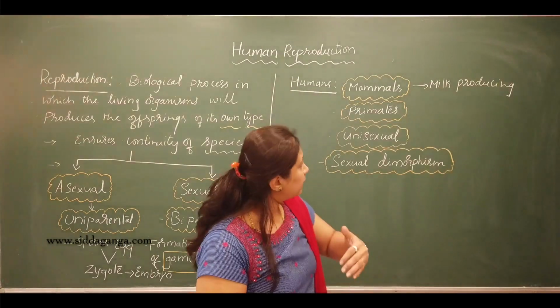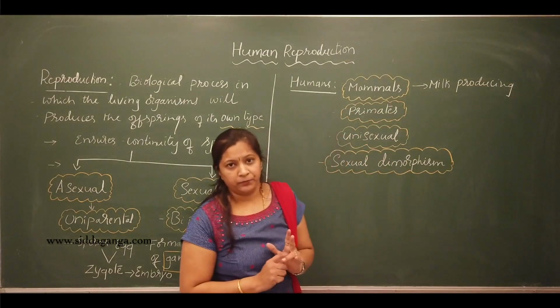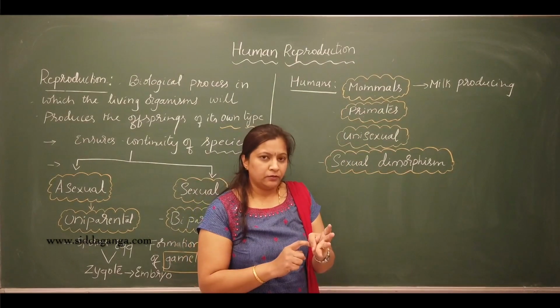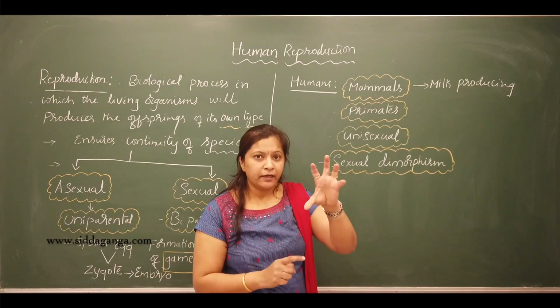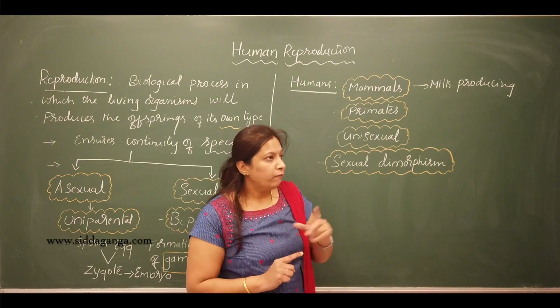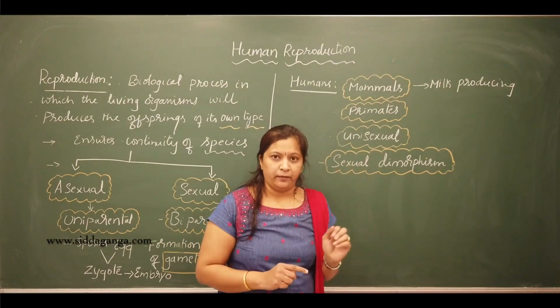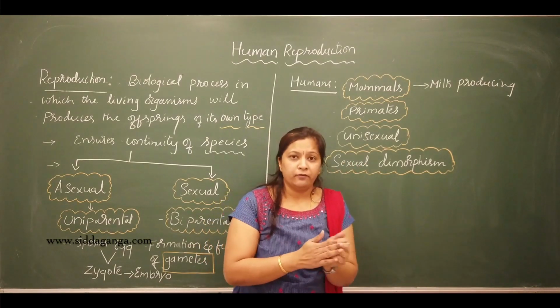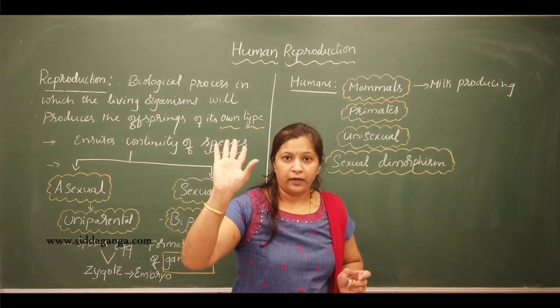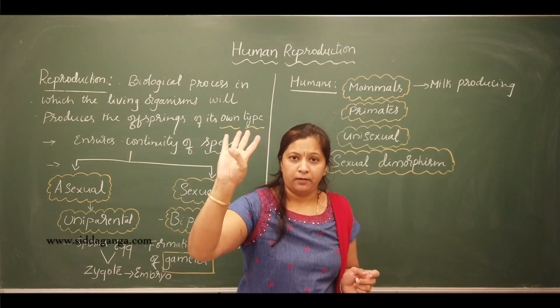So what are the differences between the primates and the non-primates? In primates, they have a complex forebrain, so they are the most intelligent animals, whereas non-primates have a smaller forebrain. One more major difference is the thumb. Primates have the opposable thumb.